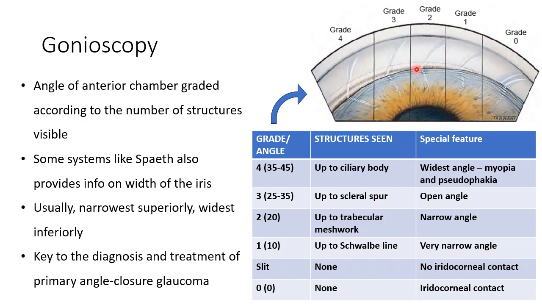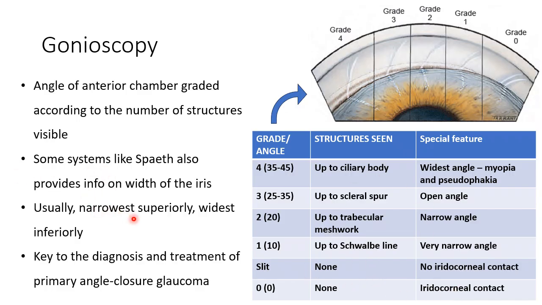So coming on to grade 2, now the scleral spur is also not visible, only the trabecular meshwork is visible. So the second dark band is the trabecular meshwork, right? So this qualifies as a narrow angle. And then comes grade 1, that is up to Schwalbe line, only the Schwalbe line is visible, okay? And it is very difficult to identify the Schwalbe line if it is not pigmented. So in this case, they've shown a pigmented Schwalbe line, so you make use of the corneal wedge to identify it. Then comes the slit angle where no structures are seen, but there is still no iridocorneal contact, and angle 0 where there is presence of anatomical iridocorneal contact and no structures are seen.